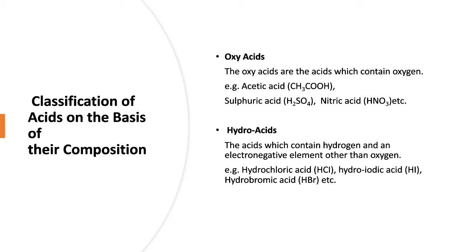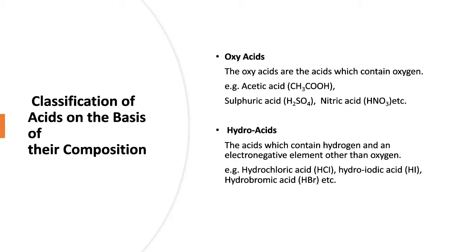For example, sulfuric acid, H2SO4. Nitric acid, HNO3. Phosphoric acid, H3PO4. Look at it. They contain oxygen along with hydrogen and another non-metallic element, maybe sulfur, maybe phosphorus, maybe nitrogen.